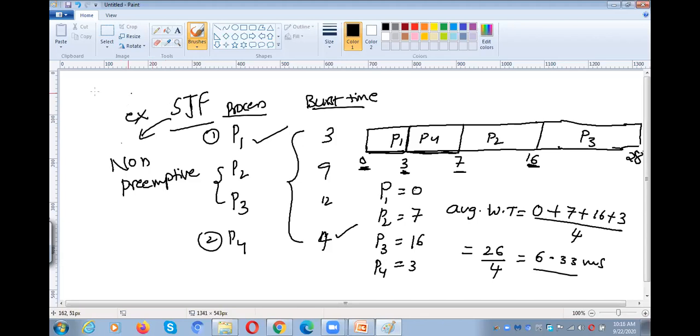In the afternoon we will talk about preemptive SJF. If time permits, I will explain preemptive SJF and round robin and all the remaining algorithms in the afternoon class, if I have a slot, so that we can finish the second unit. Most of you are not attending the afternoon session. If it is my slot in the afternoon session, all of you need to attend. Why? Because all of these are problems, and you will get marks with less effort.